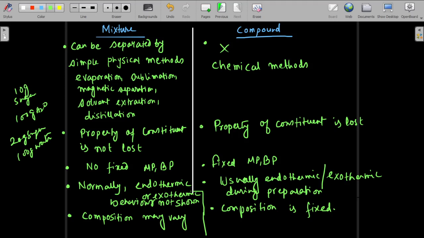We also know mixture can be homogeneous and heterogeneous. Compound is always homogeneous. Compound is always homogeneous, it cannot be heterogeneous. Okay, but mixture can be both.